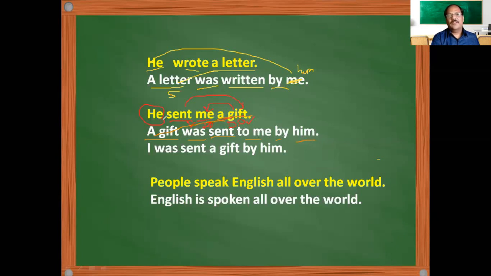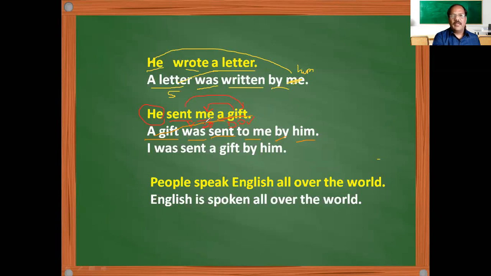That means the subject of the active voice is made the object of the passive voice. So the object becomes the subject. We are using a suitable be form, converting the verb into the past participle. Then by as a preposition we have used, converting the subject into the object. So, a gift was sent to me by him.